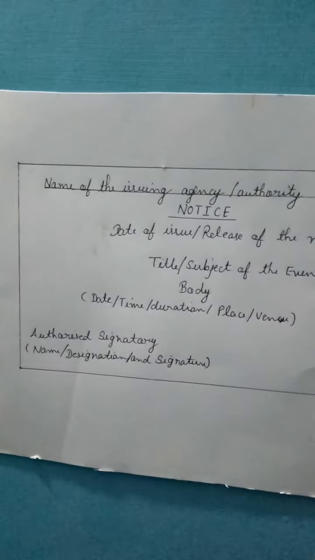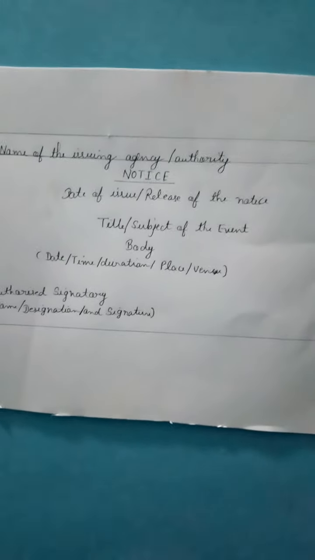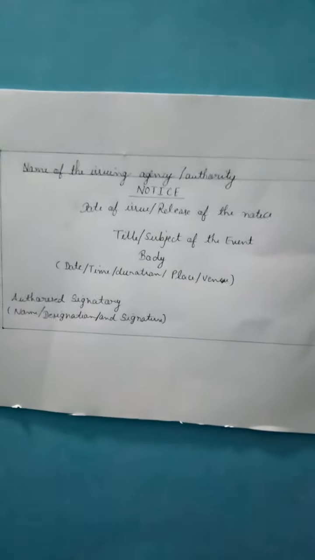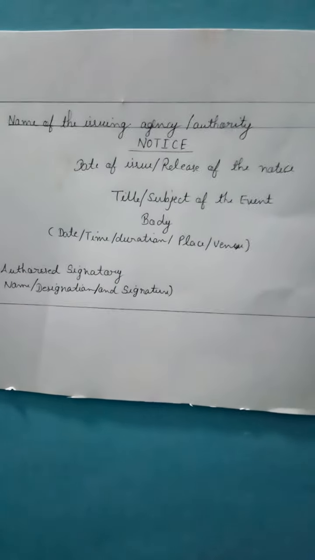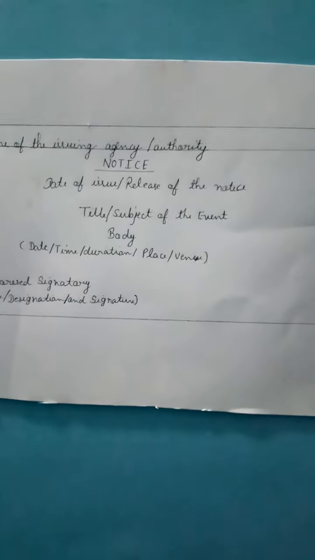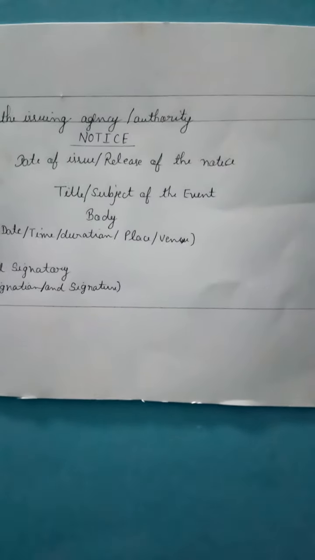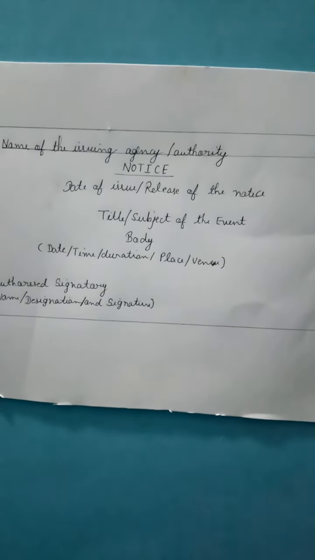Regarding this event, your school will release a notice in this particular format. After that, the next thing is the body. What is the body here? Body means you have to write the particular points regarding the event: that the event will happen on such and such date, at such and such time, from this duration to this duration, and you have to mention the place and venue also, that is, when and where the event is going to happen.